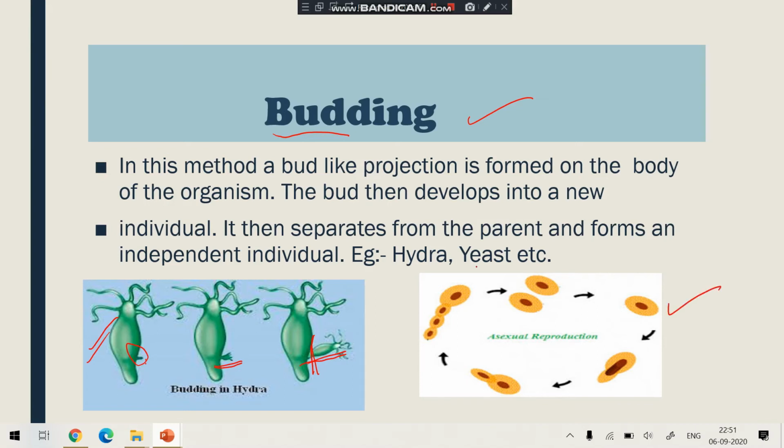Yeast is a fungus which you use to prepare cake, pastries, etc. And here you can see it is a single cell organism in which the bud is coming out. Sometimes a chain of buds also develops on the body. Okay, then they separate themselves and grow into new individuals. So these are the two examples of budding. If I ask you what is the difference between budding in Hydra and yeast, only one simple example: Hydra is a multicellular organism and yeast is a single cell organism. Understood, student?